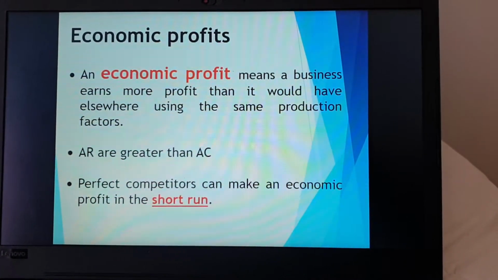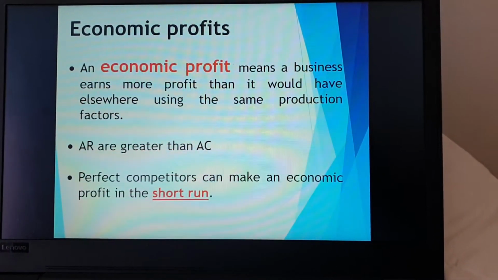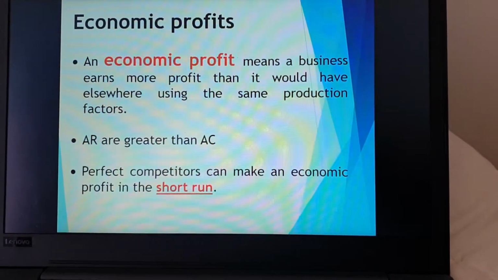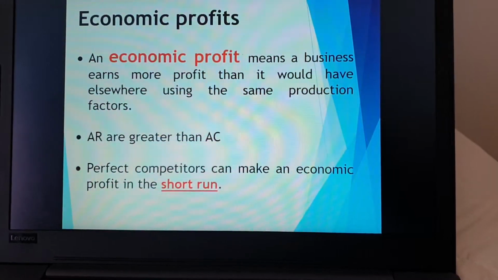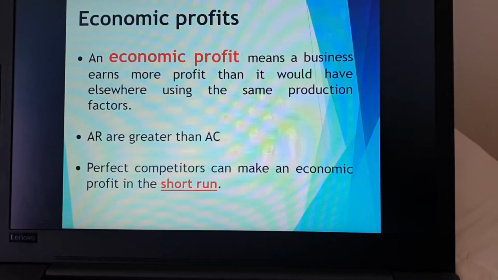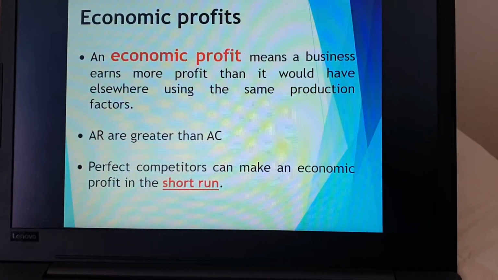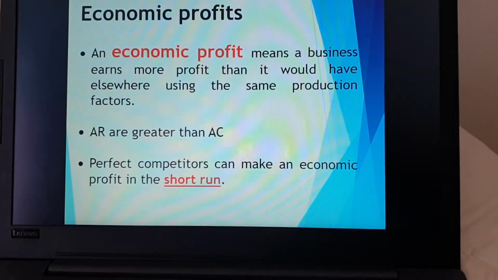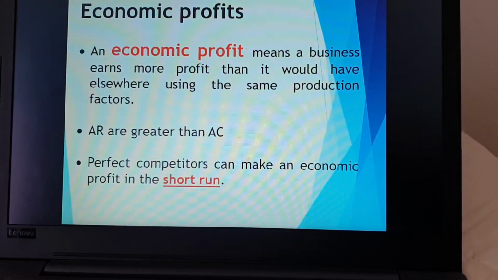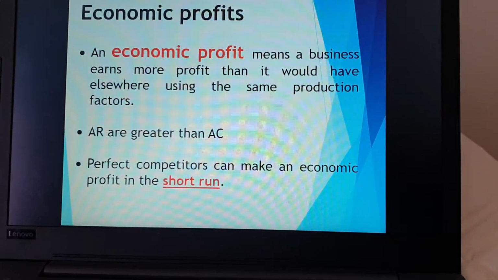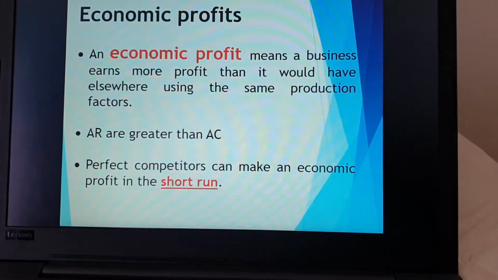Then economic profits. An economic profit means a business earns more profit than it would have elsewhere using the same production factors. AR, which is average revenue, is greater than AC, which is average cost. Imperfect competitors can make an economic profit in the short run.